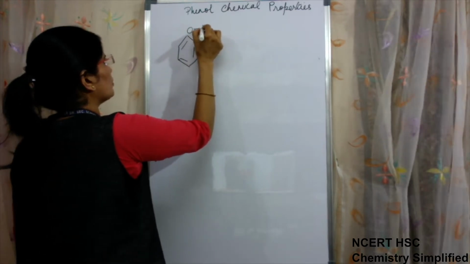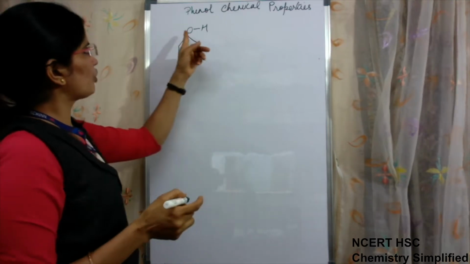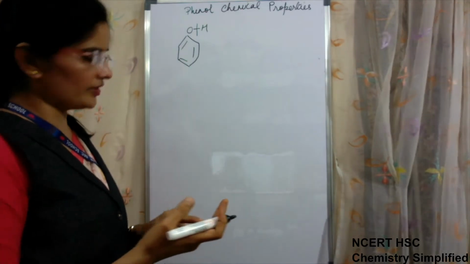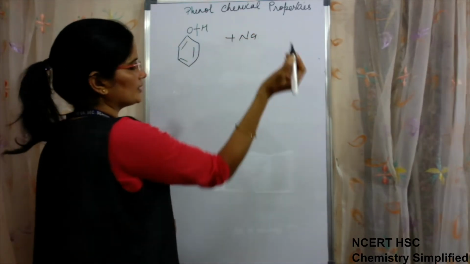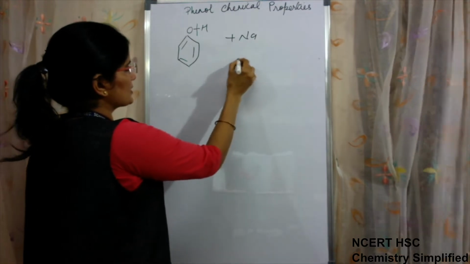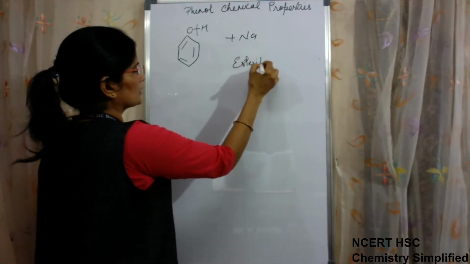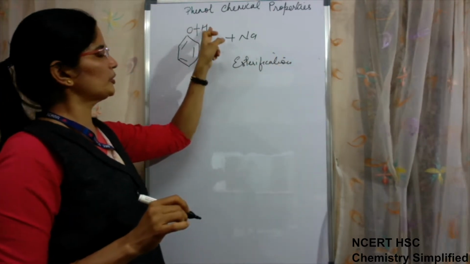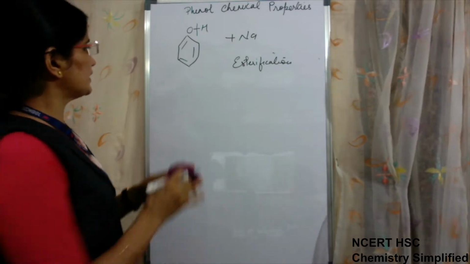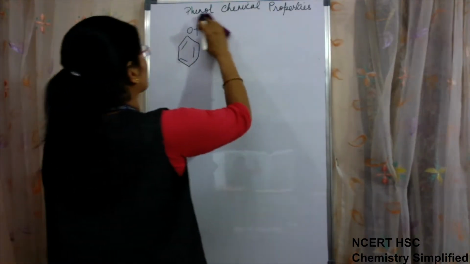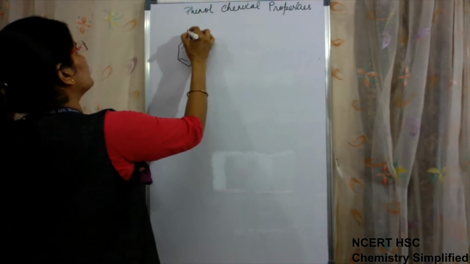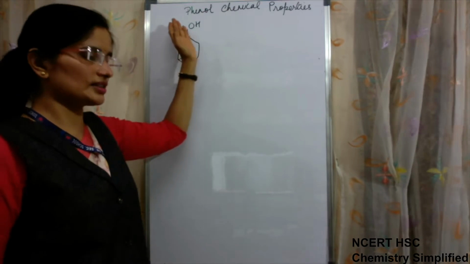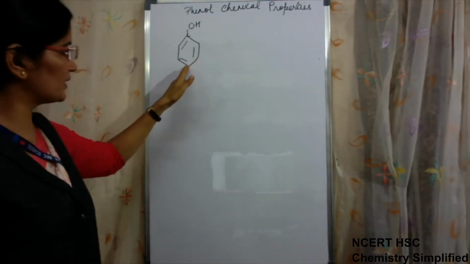In case of the phenol molecule, the reactions which involve cleavage of the OH bond were acidic behavior with metals, the reaction with Na we had done, and the reaction of esterification. These reactions were possible for phenol because breaking of the bond between O and H is easier. But when it comes to the second type of reaction, where the bond between carbon and oxygen is to be broken, these reactions again are not given by phenol.